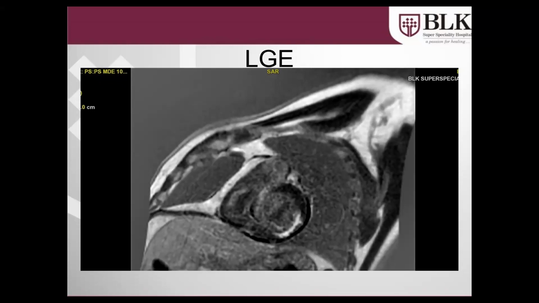Can we also localize which vascular territory might be involved? Can we accurately map out that this is coming from LAD, this is coming from LCX? Definitely. Okay, very good. This would be somewhere in the LCX territory. Yes, that's what I was thinking, that this is a posterior and posterolateral kind of involvement, most likely should be LCX.